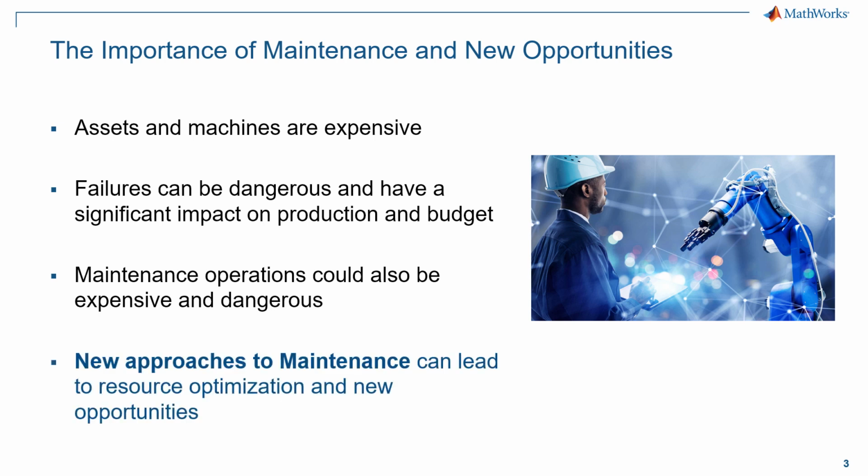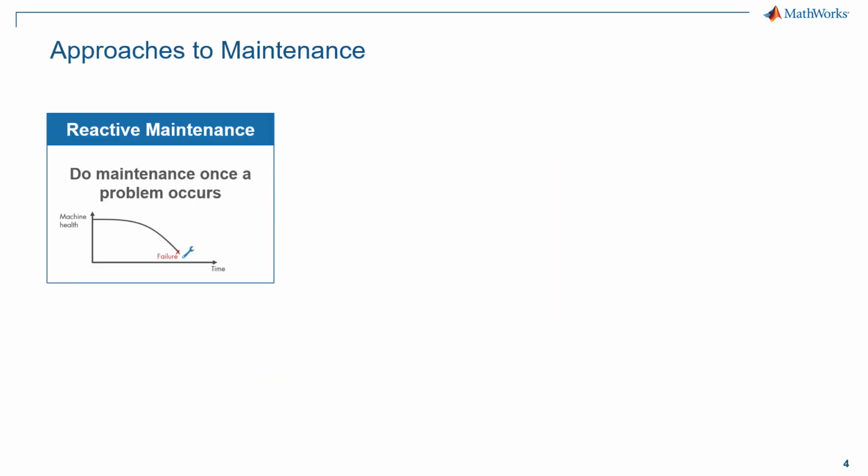Thus, approaches aiming at optimizing such activities could lead to the subsequent optimization of time and resources and also pave the way to new business opportunities, such as, for instance, servitization. So, let's see which are the main approaches to maintenance.